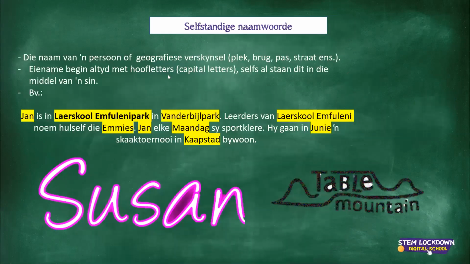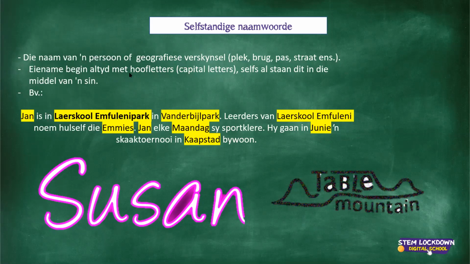Here we go. So I've given you an example here. Susan is a proper noun because it's a name of somebody, Susan. And then also Table Mountain is a place. Goed, die naam van 'n persoon of 'n geografiese verskynsel, geography things. For instance, die 'n plek, 'n brug, 'n pas of 'n straat. So it's for instance a place or a bridge or a pass or a street.